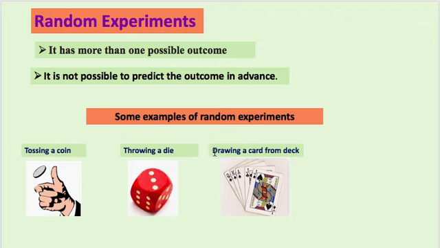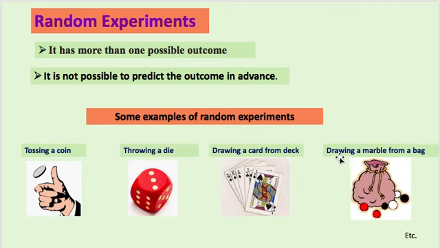Then drawing a card from a deck, which has 52 cards. We play these cards with different suits with different colors, and if, for example, we want to draw a card from it without looking at it, we cannot predict in advance which card I am drawing. Again this experiment is random because we know what the possible cards are, but we cannot predict before doing this activity of drawing. So this is also a random experiment.